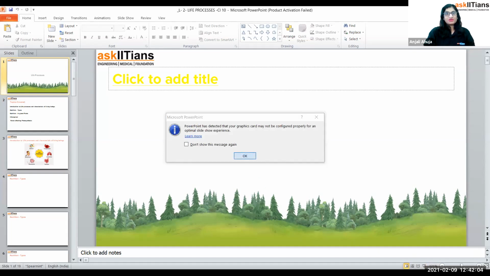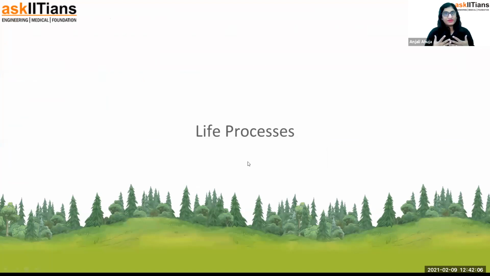Now, guys, if I ask you a question, there are so many living organisms nearby you: a lizard, a cockroach, an insect, a plant, you, your friend, all the living creatures on the earth. Now, think about all the points that you feel are common in all living organisms. What will you say? What is common between a lizard, a cockroach, an insect, you, a housefly? We all have something in common.